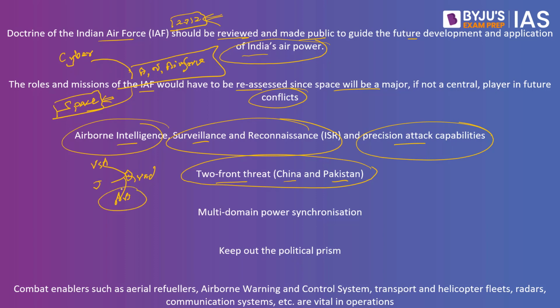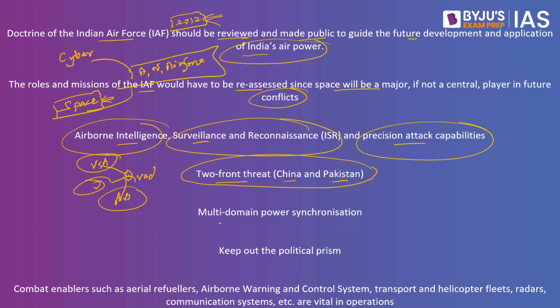What should be the future course of action will have to be decided by the political executive. We cannot have a gray area where we say we will do this, we will not do this, but instead follow a clear-cut structure and come up with a guideline, so that we can refer to it. This has to be mastered and put up in the Air Force doctrine, is the fourth recommendation.